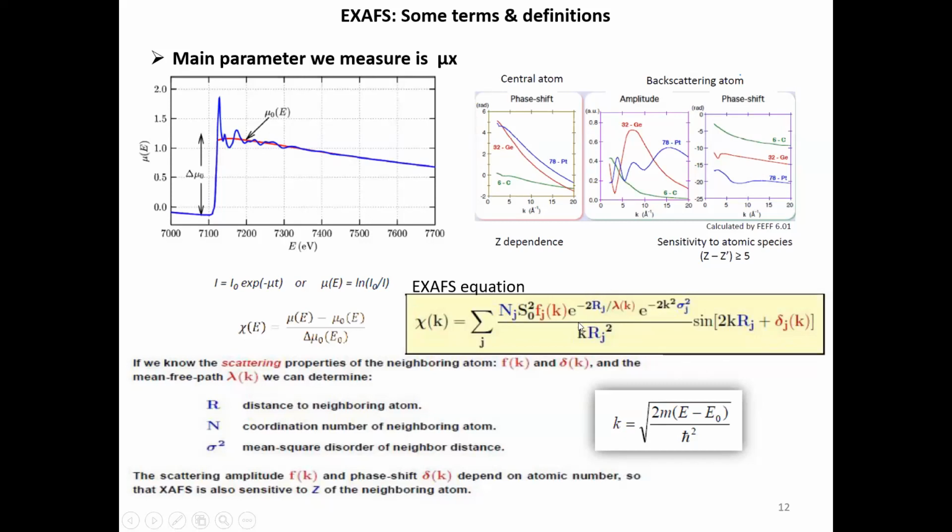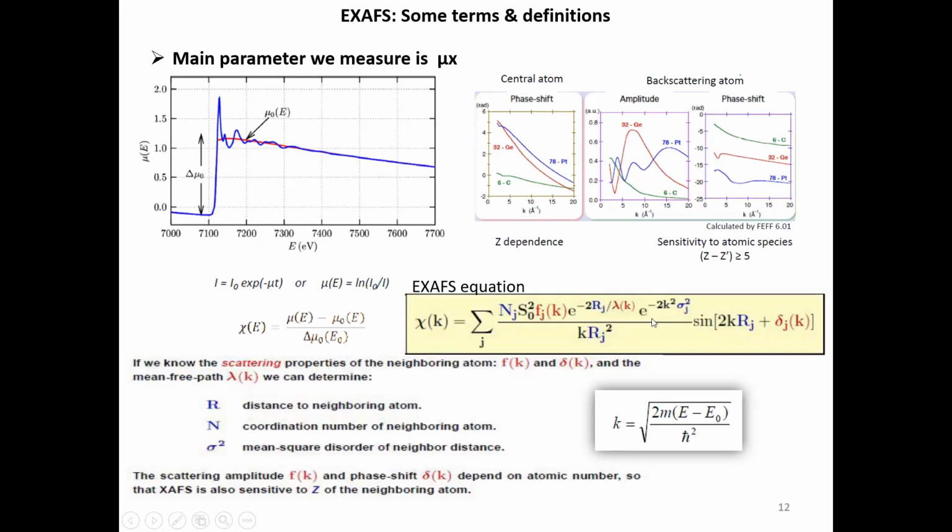The phase part will decide the frequency, Nj will decide the amplitude of the sine wave function, and Rj will decide the frequency, and these will give how good or bad the EXAFS signal will be.